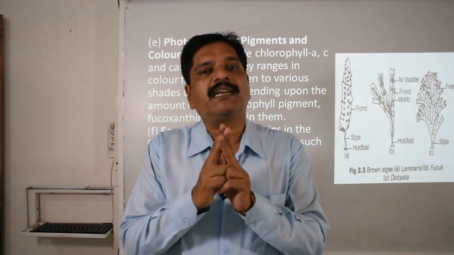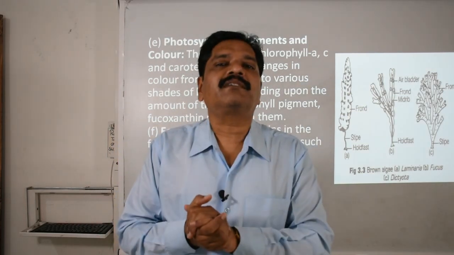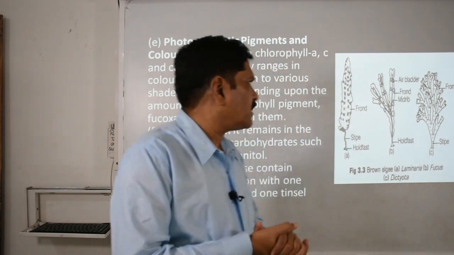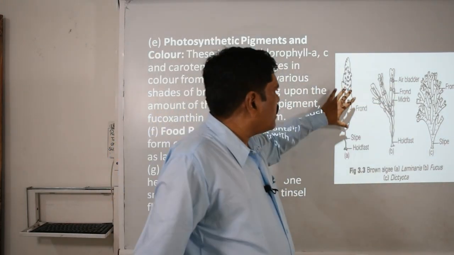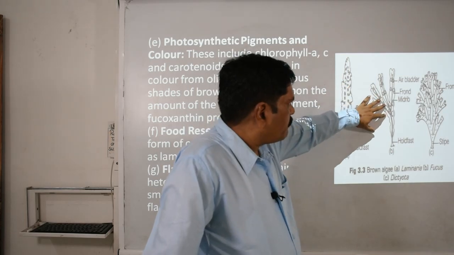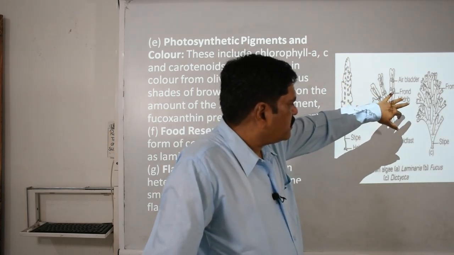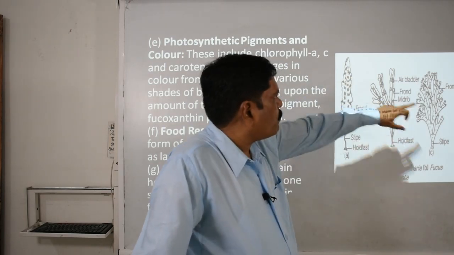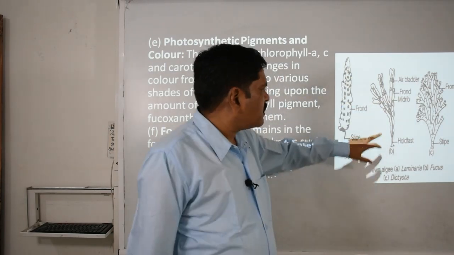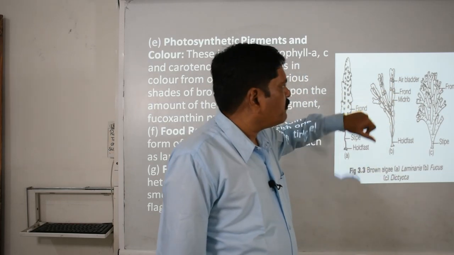Two flagella are there but of different size and they work differently. Clear? Here you can see these diagrams of brown algae. This is Laminaria, this is Fucus, and this is Dictyota. Here you can see that they have this frond-like structure. Clear? It is quite similar to a leafy structure.